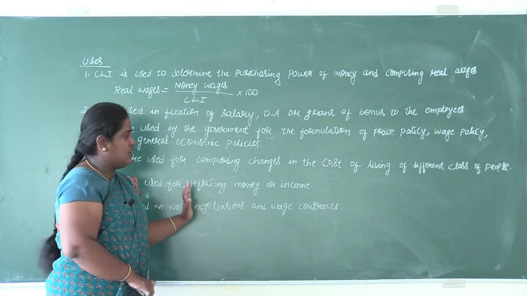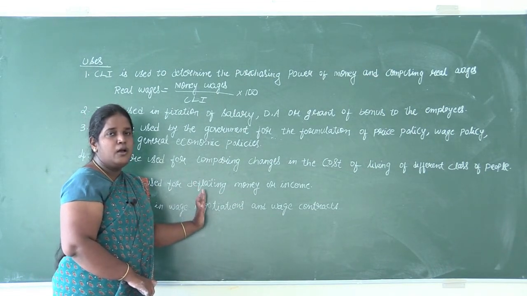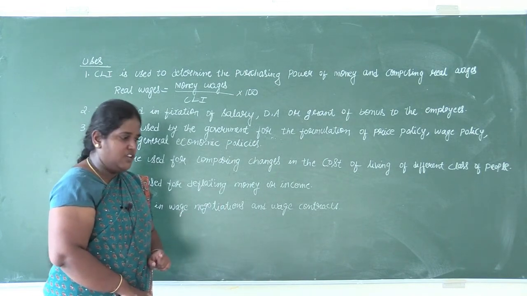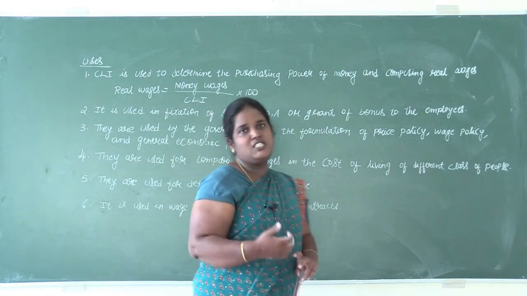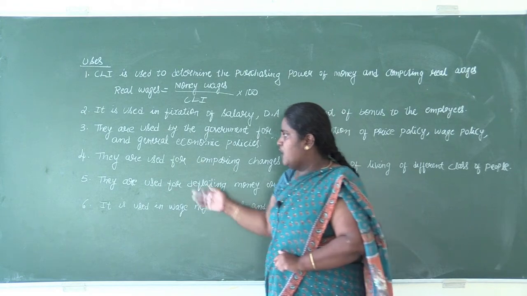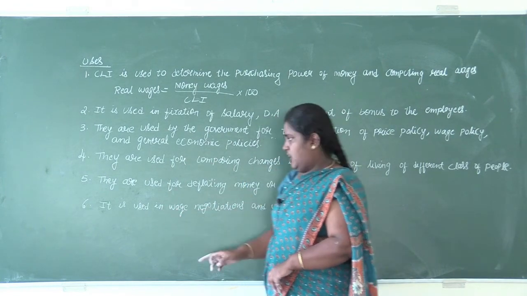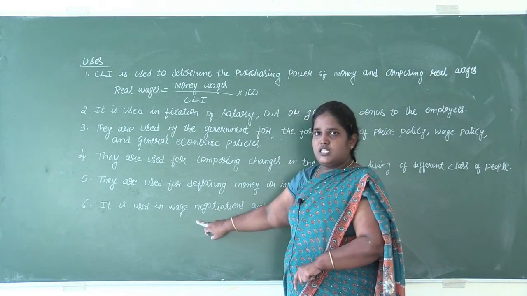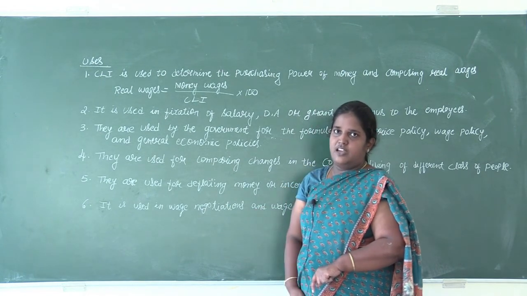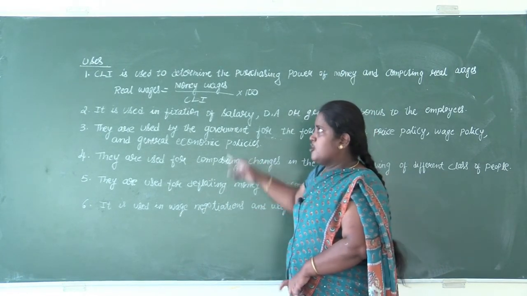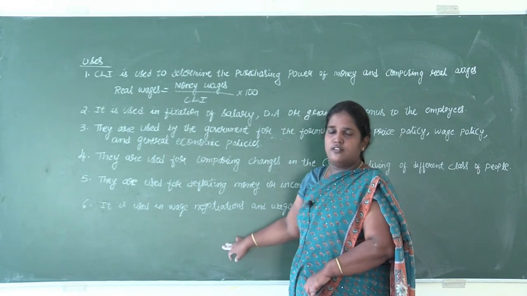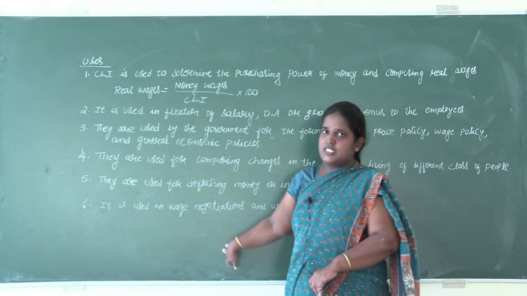Deflating is nothing but changing the money wages to real wages. You'll be studying this in your higher studies. Just remember the point, that is enough. Next one is it is used in wage contracts and wage negotiations. So these are the points for the consumer price index.